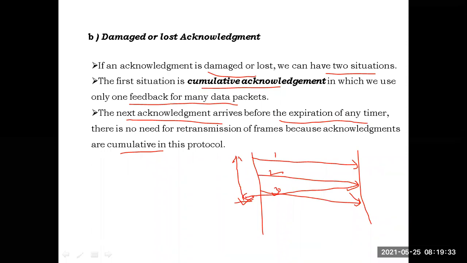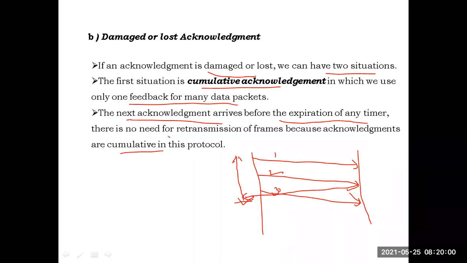Here the concept is, whenever the next acknowledgement arrives before the timer expires, before the timer for frame 1's acknowledgement expires, the acknowledgement of frame 2 is received. This indicates that frame 1 was also successfully received. This concept is called cumulative acknowledgement.